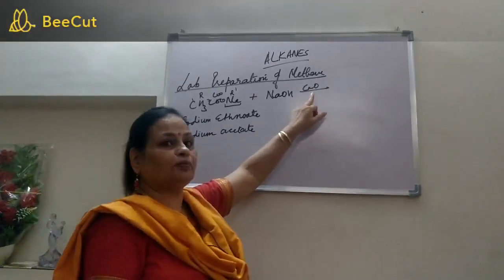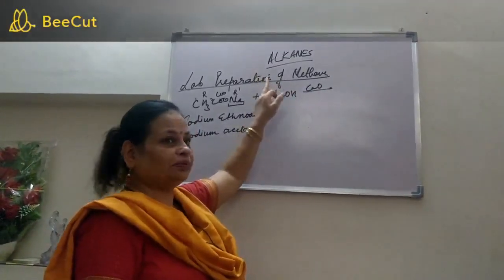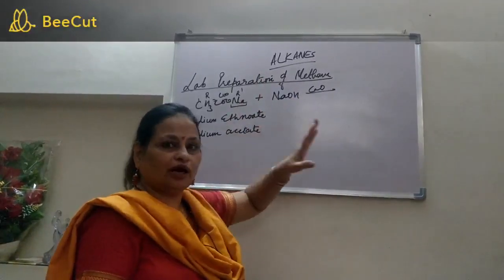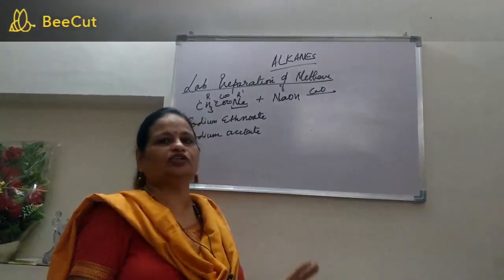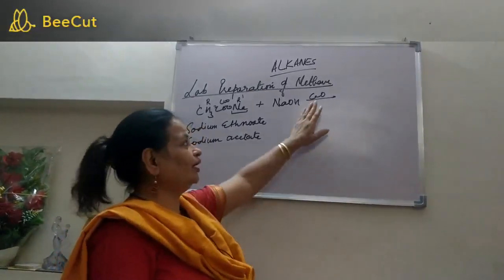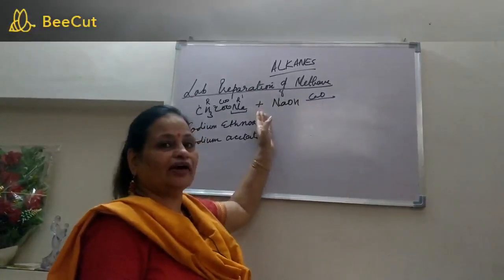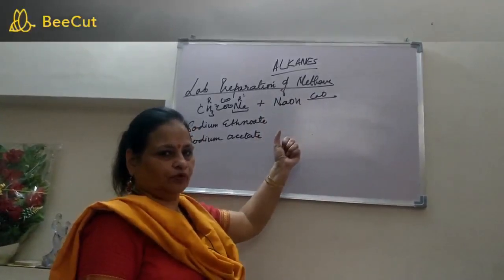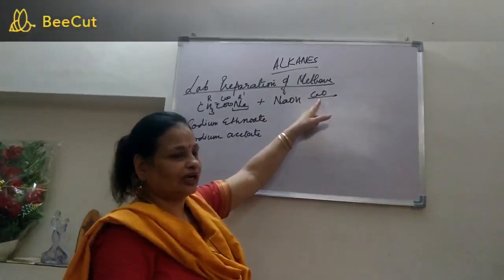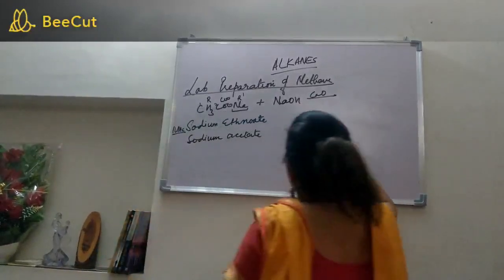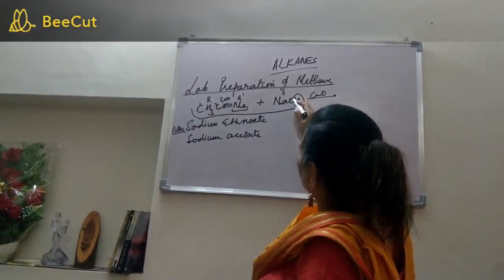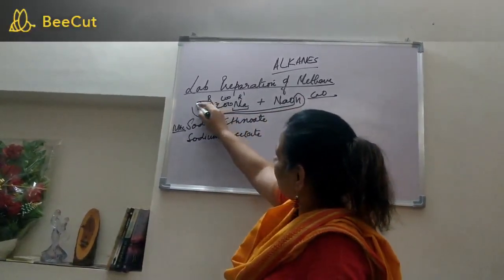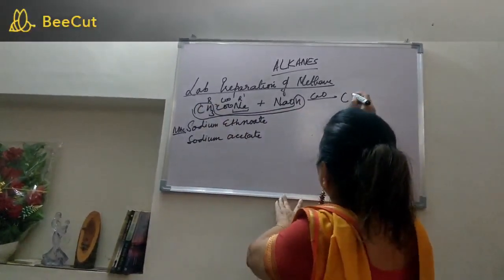They asked what is the purpose of calcium oxide in the lab preparation of methane. Quite a number of children had written that it is acting as a catalyst. No, it is not acting as a catalyst. It is only preventing sodium hydroxide from absorbing moisture. Alright. So in the presence of calcium oxide, the two of them react. This methyl group combines with hydrogen and forms methane.